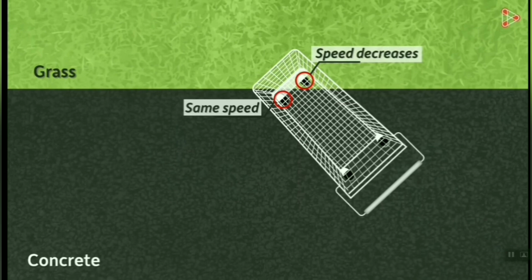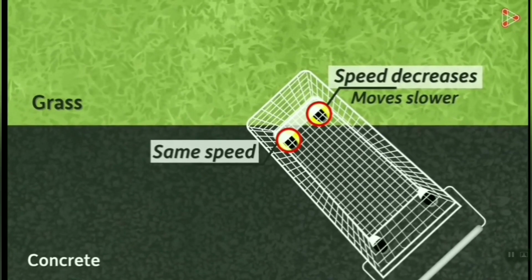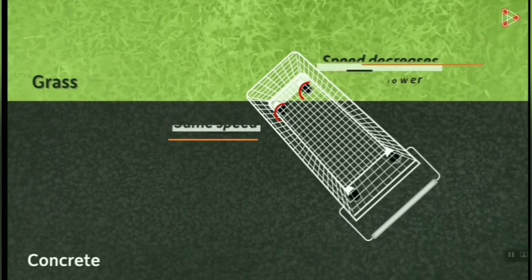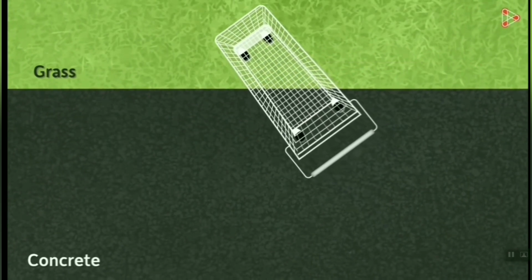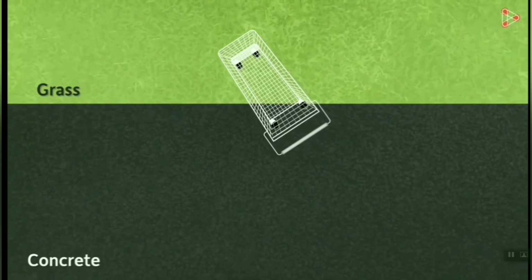So the wheel on the grass surface will move slower than the other wheels for some time. But let's focus on the two front wheels. Both the wheels are moving with different speeds. As the force applied is constant, what this will do is slightly turn the cart towards the right. The cart will change its direction and continue moving in that direction afterwards.